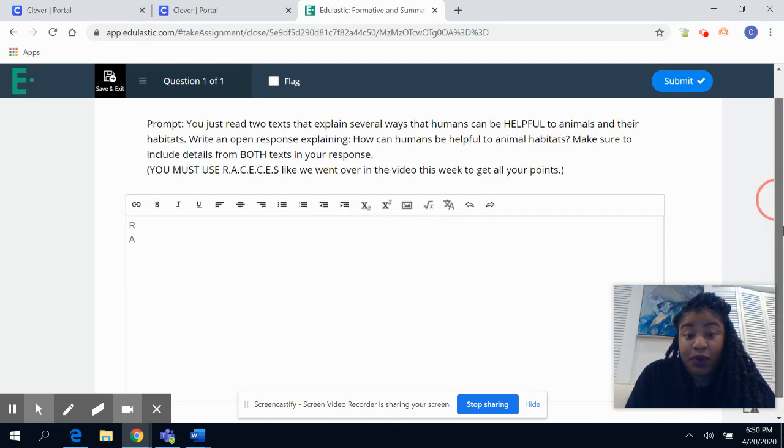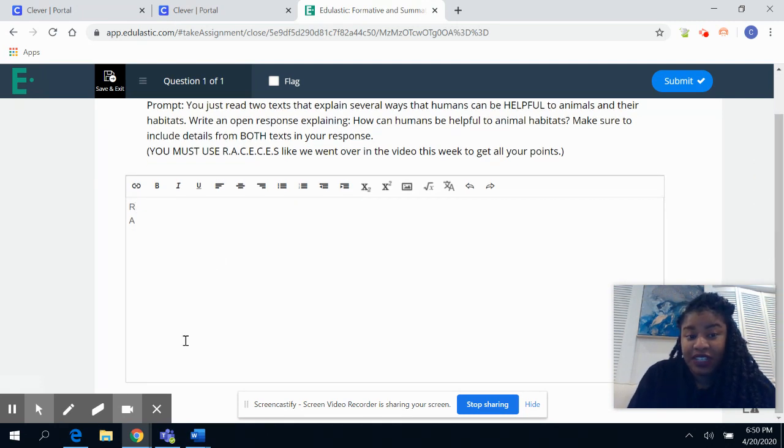This is out of 10 points because you have to find evidence from both texts. So I'm looking for people who can restate, answer, cite evidence from one text, explain, cite evidence from another text, explain, and then bring it all together. If you can do that, you will get all 10 points.